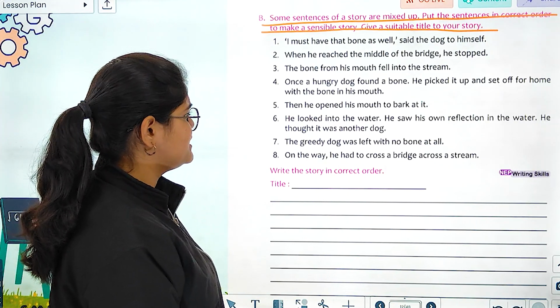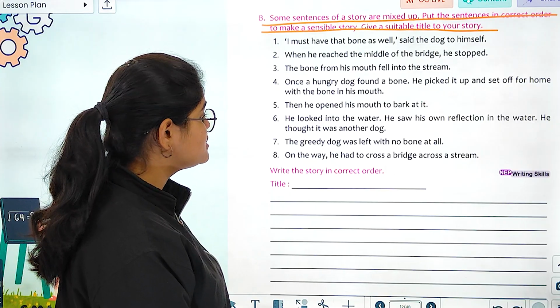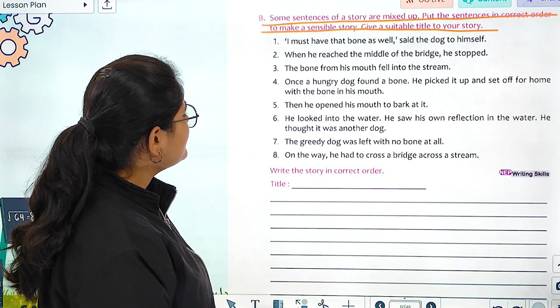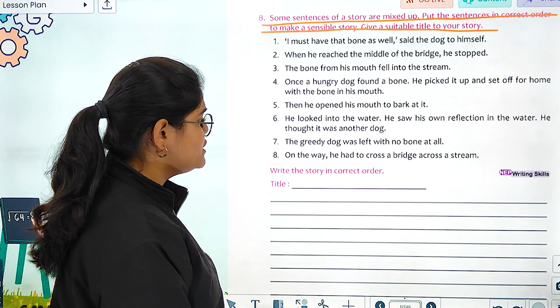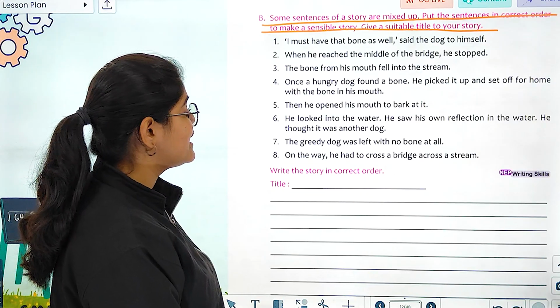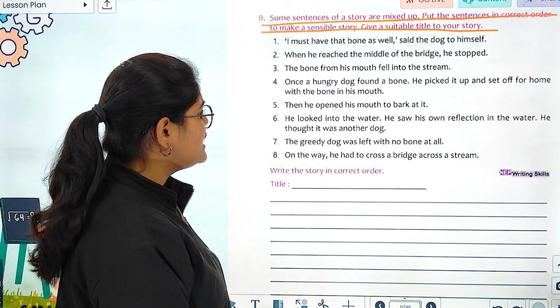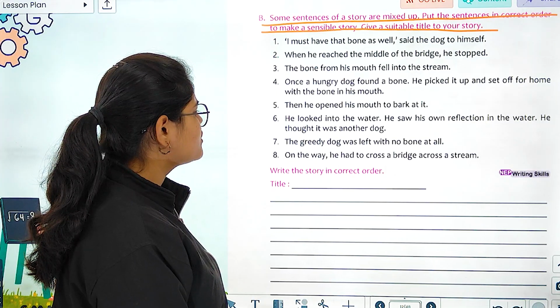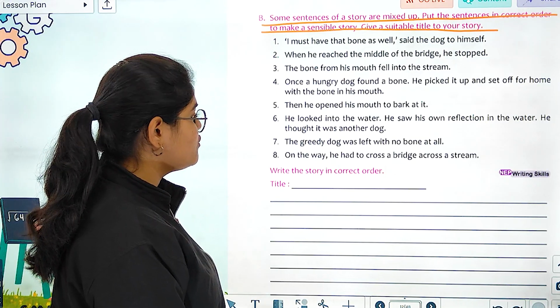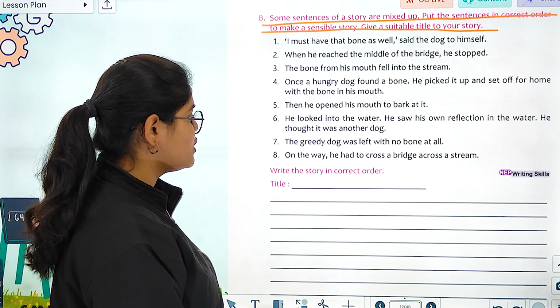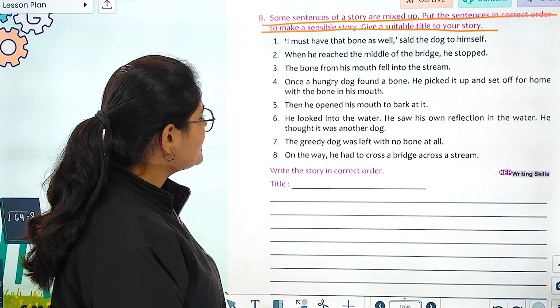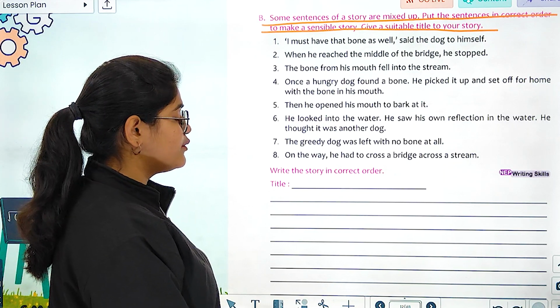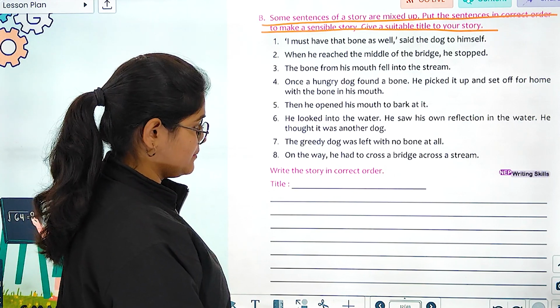Then he opened his mouth to bark at it. He looked into the water. He saw his own reflection in the water. He thought it was another dog. The greedy dog was left with no bone at all. On the way, he had to cross a bridge across a stream.